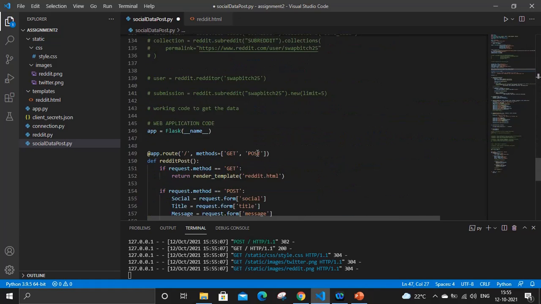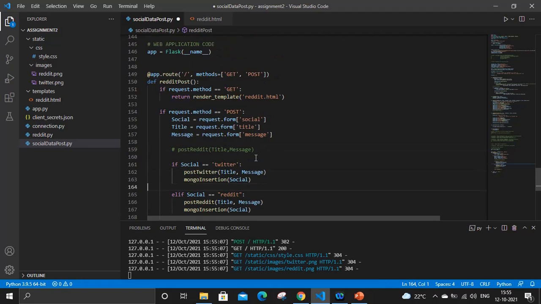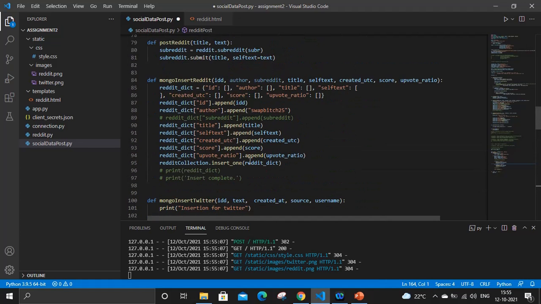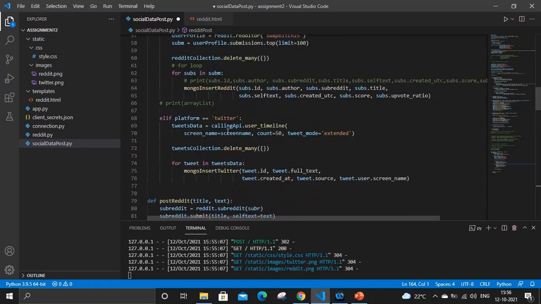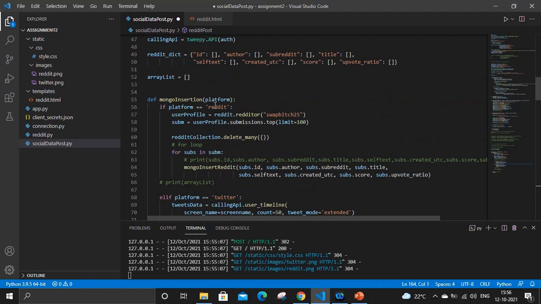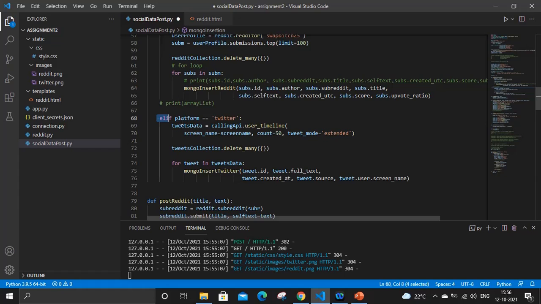So when I am pressing the submit button, the second function is being called there, that is Mongo insertion, and inside that function I am passing one of the parameters, that is social. Social is like, as I told you, there you can select either Twitter or Reddit. So this function is called Mongo insertion, and here it will call this else if condition, platform equal to Twitter.